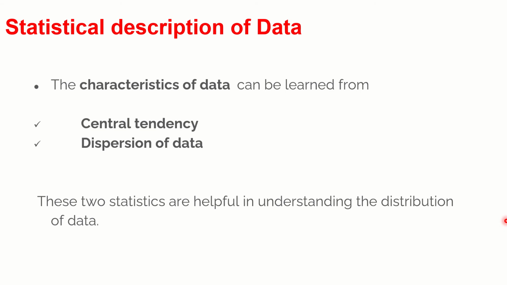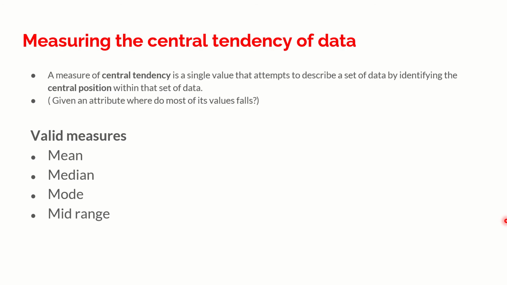The characteristics of the data can be learned from two things. One is the central tendency, and the other is the dispersion of the data. I am going to go ahead with measurement of the central tendency of the data, and we are going to discuss the mean, the median, the mode, the mid-range, all these contents.